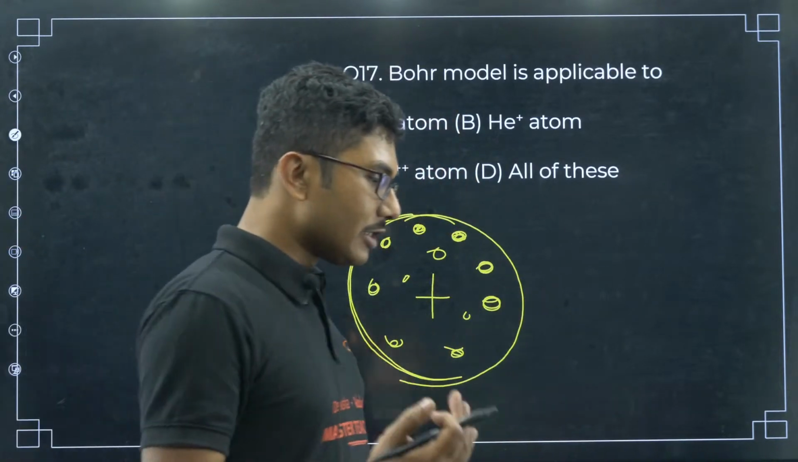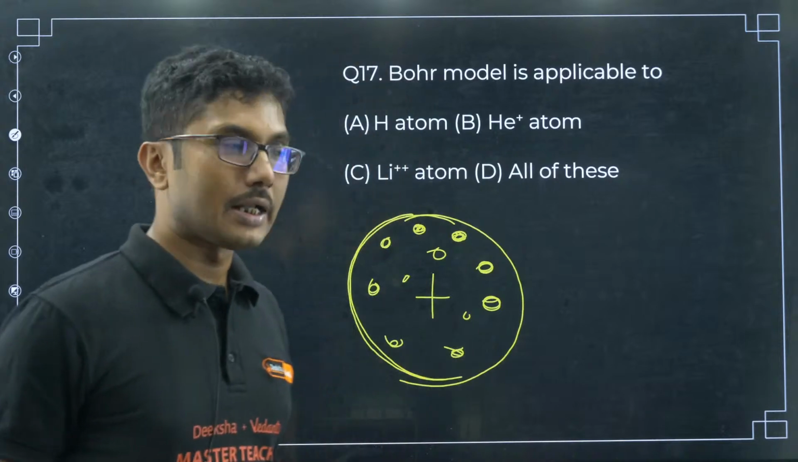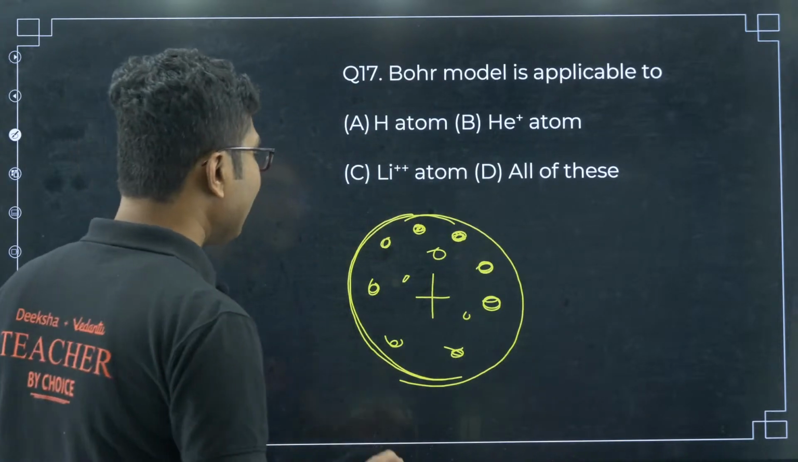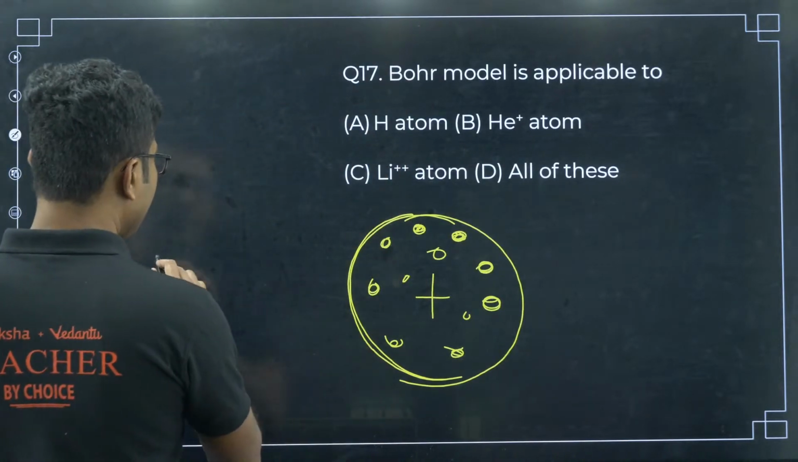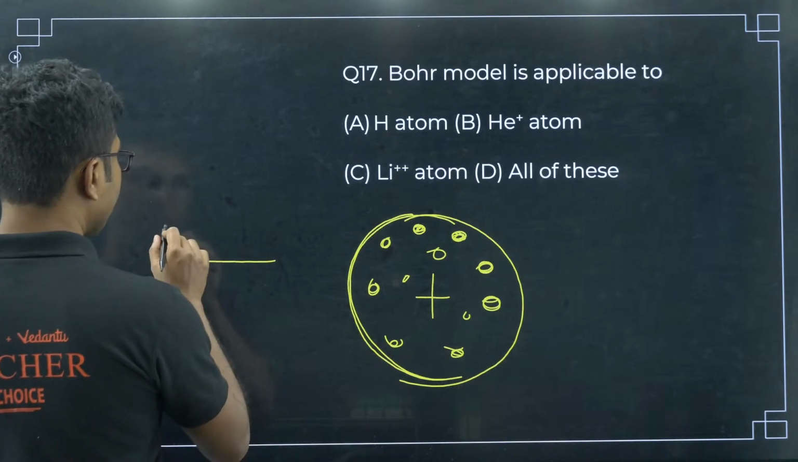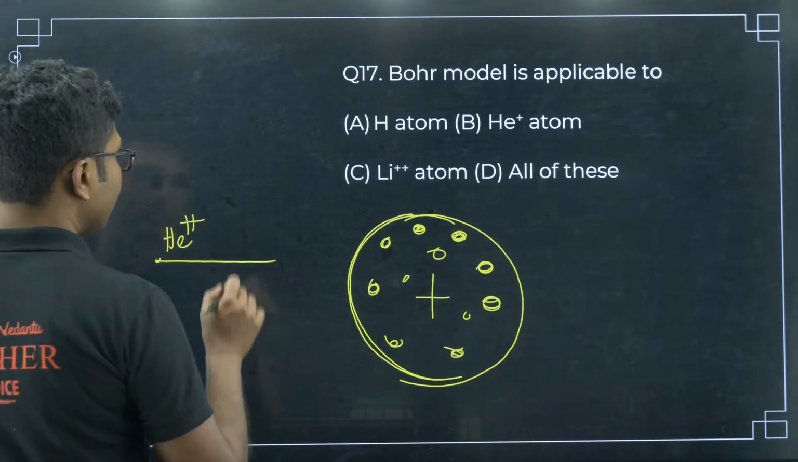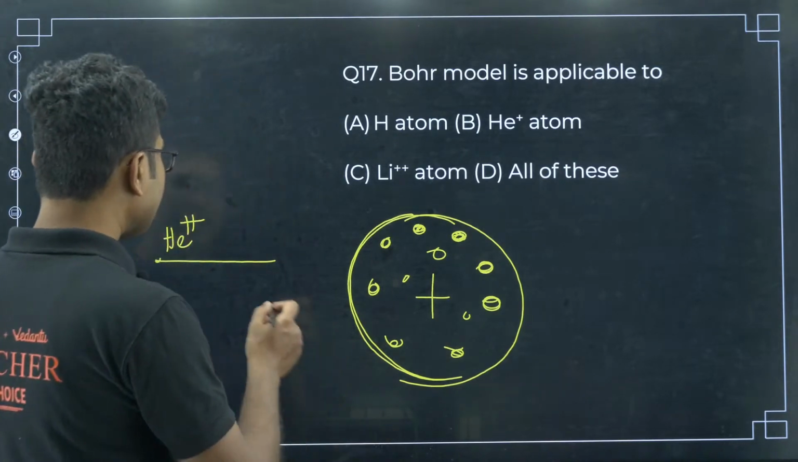Later on Rutherford said, I have to test it. Any theory without testing is not considered to be correct. So Rutherford did the test. He sent positively charged helium particles, which we call Rutherford's alpha scattering experiment.